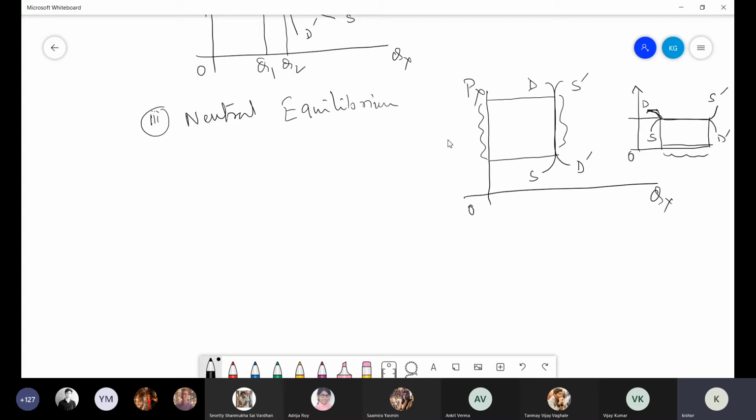that particular range. When demand and supply curve coincide over a range of price or over a range of quantity, then what will happen? Although there may be change in price or quantity, but equilibrium position is not changing. This is called neutral equilibrium under static condition. These are three different cases of equilibrium under static condition. But what is happening under dynamic condition?